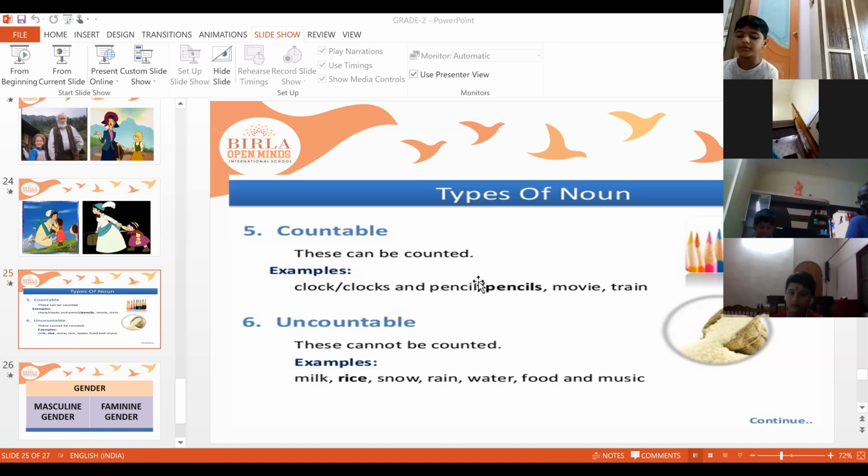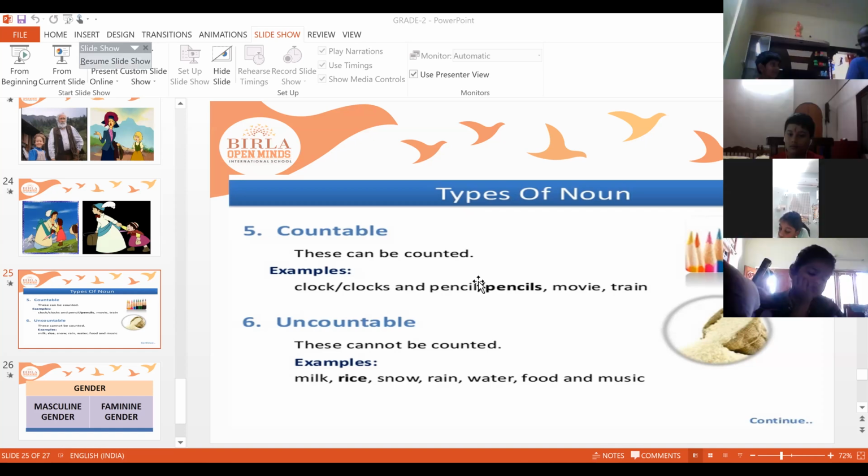So now see, uncountable nouns, we cannot count them. We cannot count these nouns using any number.